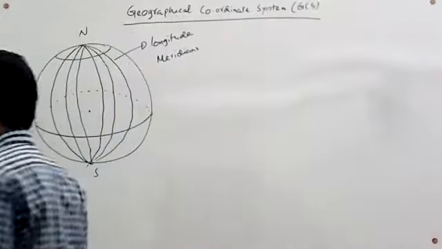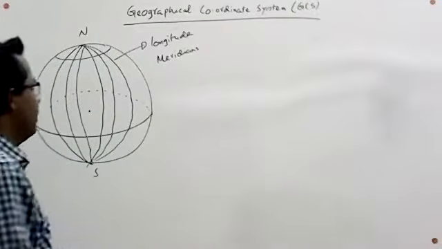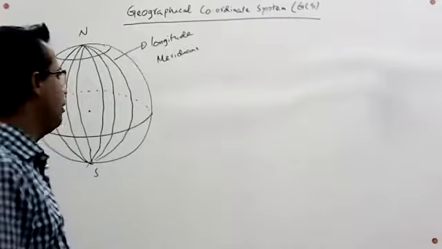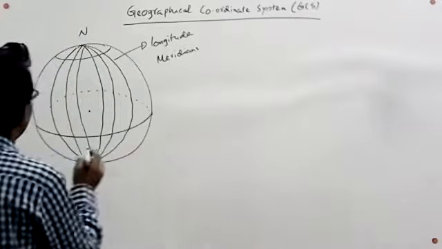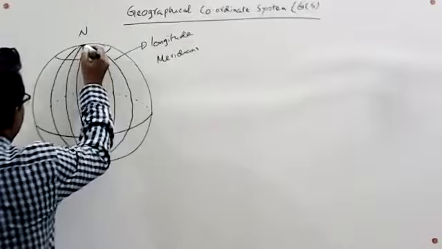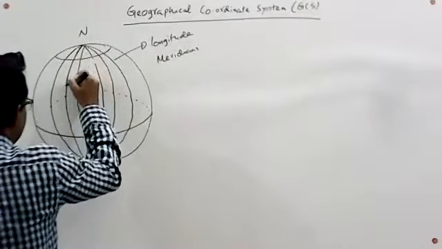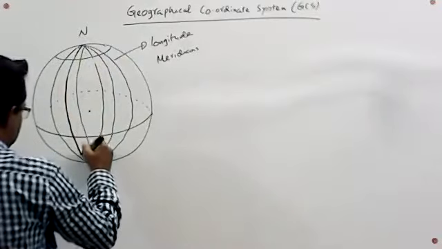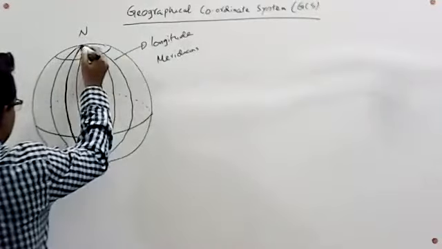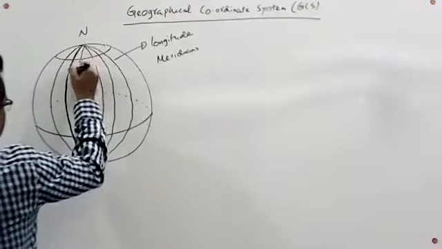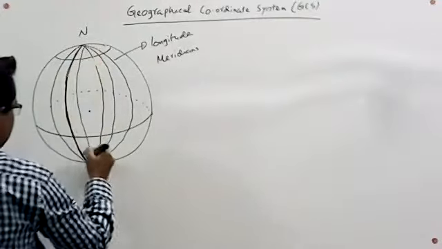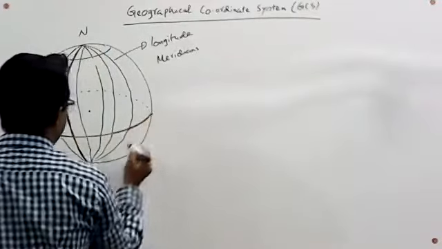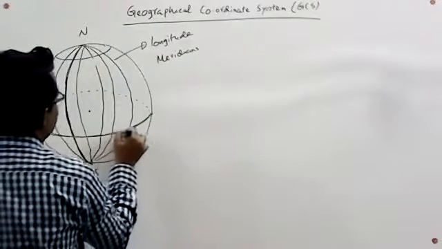Of these meridians, one line is internationally recognized, which is a vertical line to the equator from north to south pole, and it passes through the Greenwich town of London. It is called the prime meridian. All meridians perpendicularly intersect the equator.